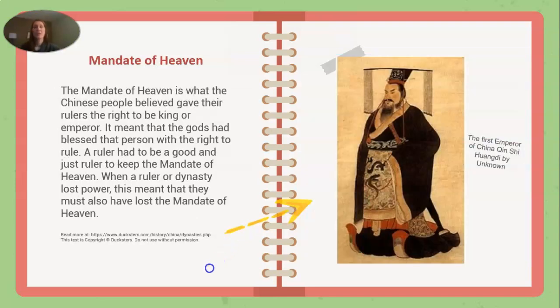Mandate of heaven. The mandate of heaven is what the Chinese people believed gave their rulers the right to be king or emperor. It means that the gods had blessed that person with the right to rule. A ruler had to be a good and just ruler to keep the mandate of heaven. When a ruler of a dynasty lost power, this meant that they must also have lost the mandate of heaven. And again, this is from the Duxter's website. And then this picture over here is the first emperor of China, Qin Shi Huangdi.